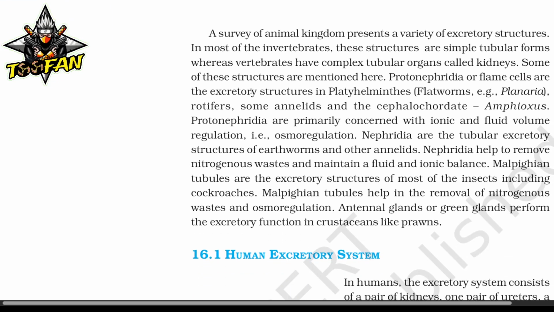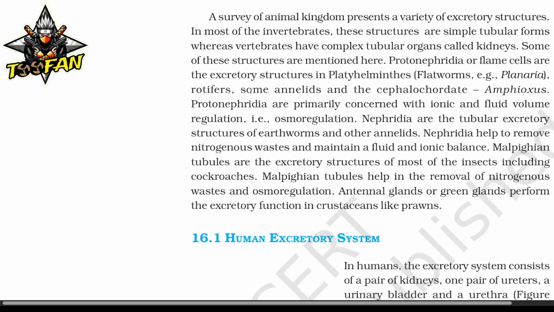Nephridia are the tubular excretory structures of earthworms and other annelids. Nephridia help to remove nitrogenous waste and maintain a fluid and ionic balance. Malpighian tubules are the excretory structures of most insects, including cockroaches. Malpighian tubules help in the removal of nitrogenous waste and osmoregulation. Antennal glands or green glands perform the excretory function in crustaceans like prawns.